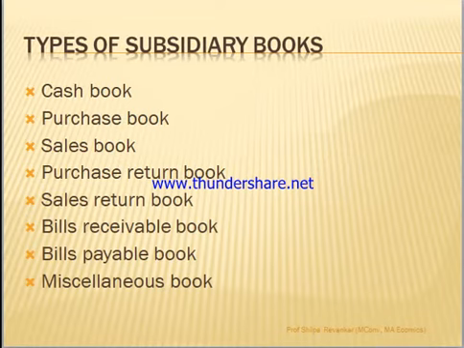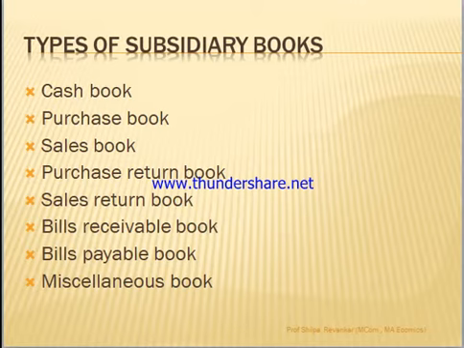As they are specified for specific transactions, these are the following types of subsidiary books which institutions and organizations, trading and non-trading, keep. This may be a cash book, where all details regarding receipts and payment of cash are recorded daily, item wise.